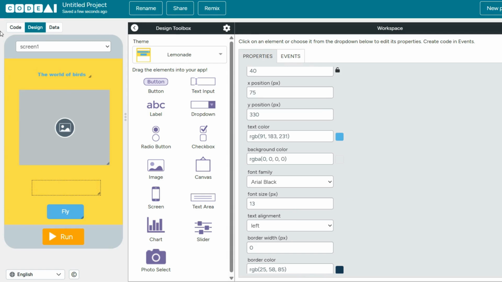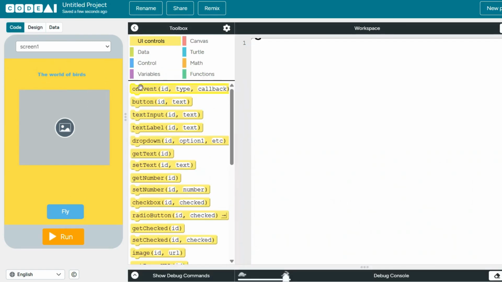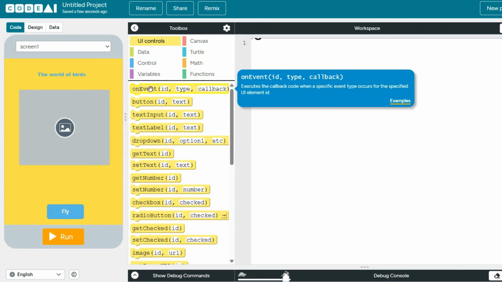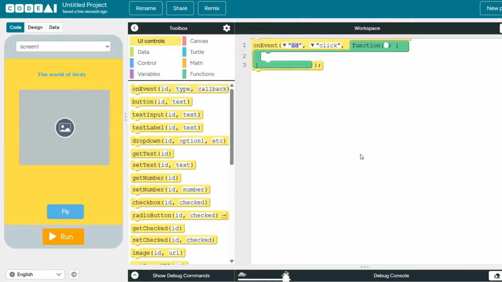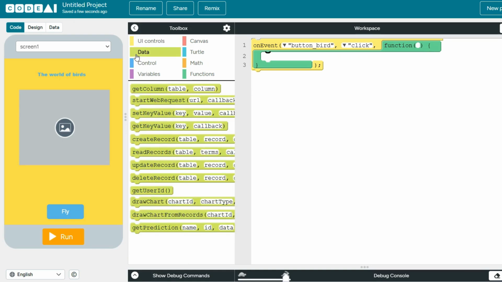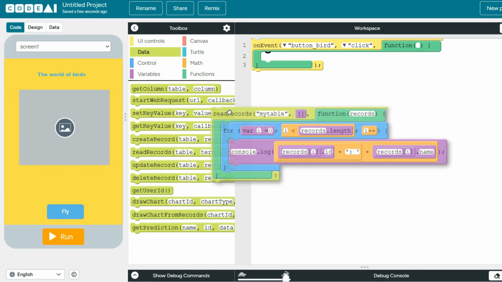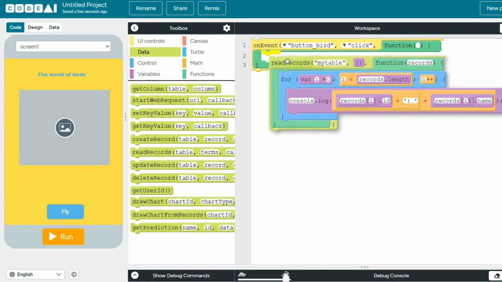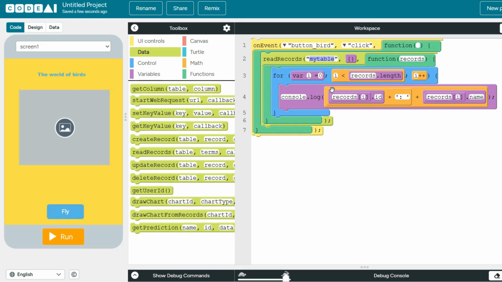Now, as we've got that, we go to code. And as always, we put this block first. Now, on event, we will make it when we press our button. Then we go to data to choose read record. Wow, that's a lot, but we'll need to do a little debugging over here. Read records. Well, let's see what record it's got itself.